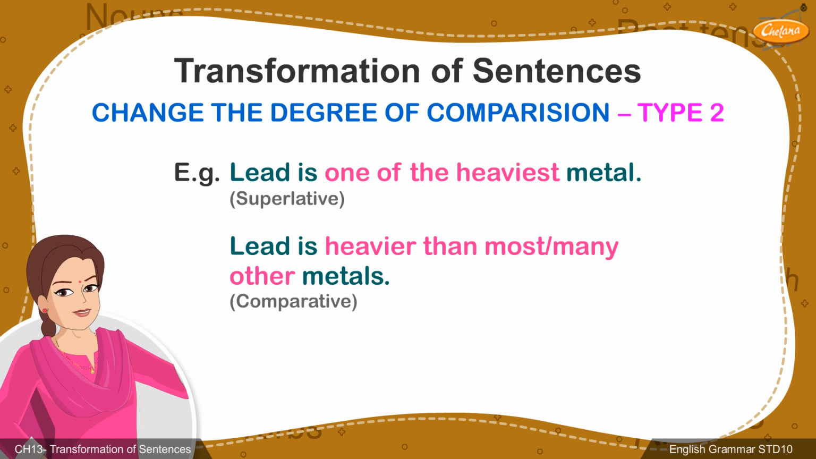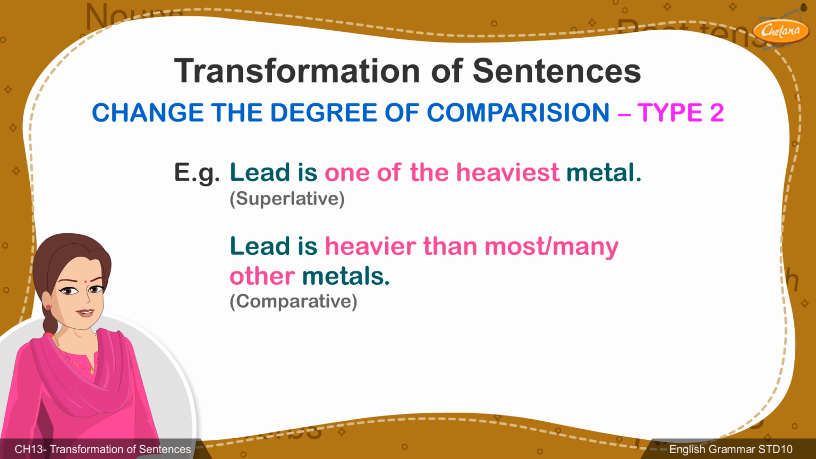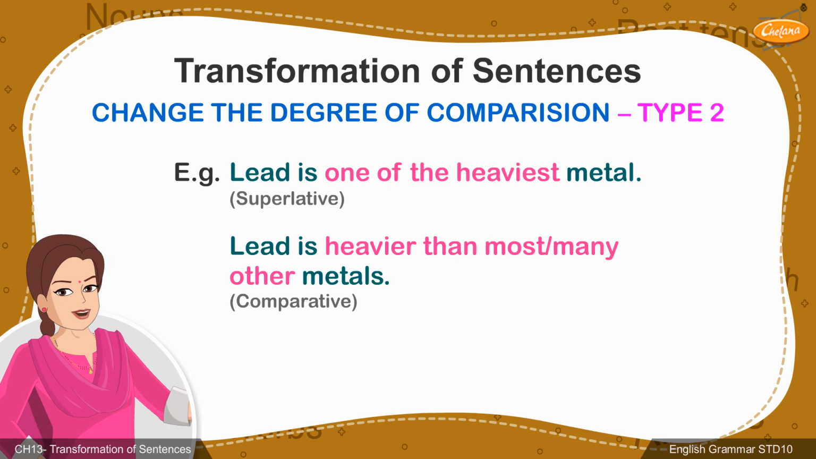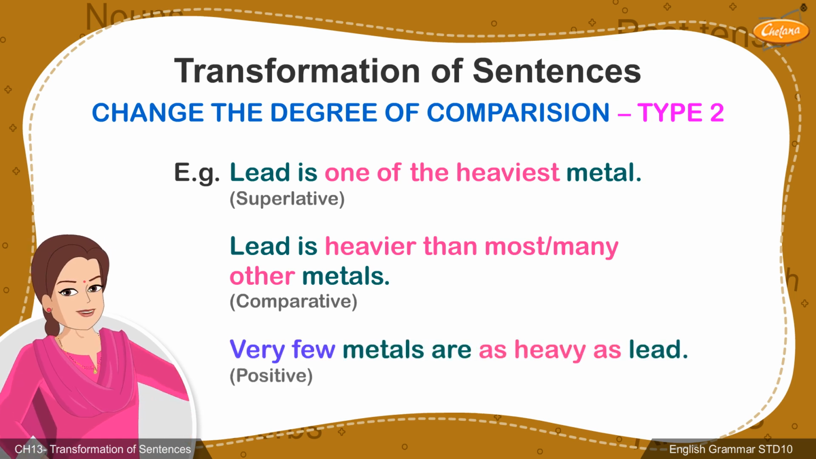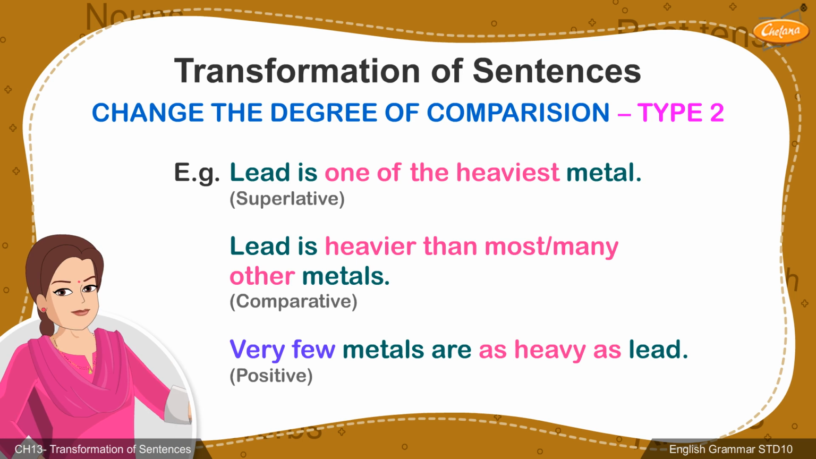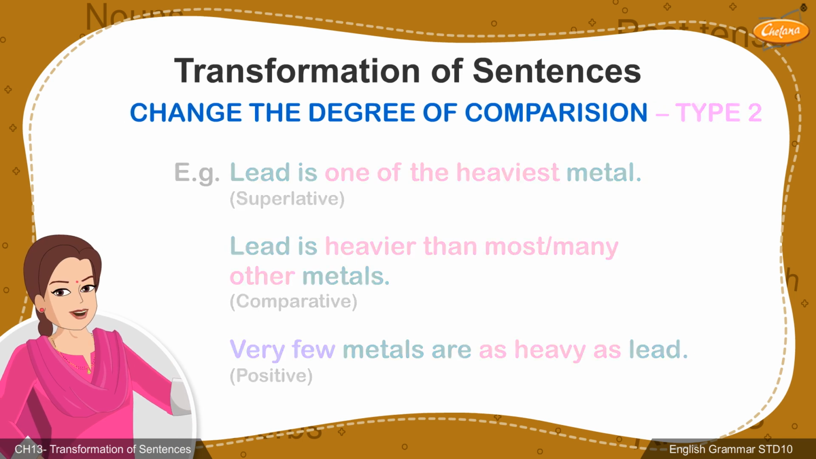The comparative degree would be written as lead is heavier than most, many other metals. Here, many, most, other is written instead of any, all, other to not change the original meaning of the statement. Under type 2, positive degree statements would start with "very few" followed by using the words "as".